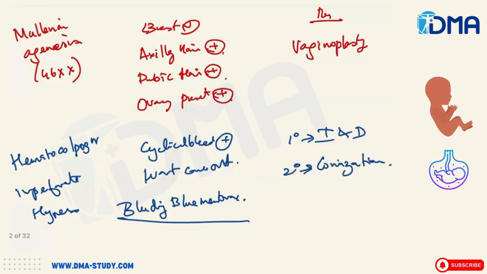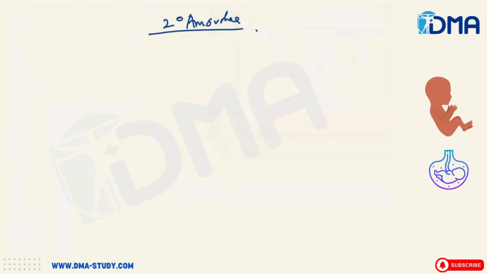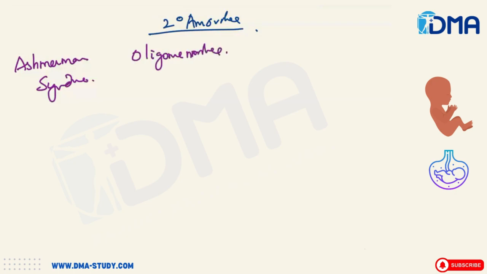Then coming to secondary amenorrhea. Of course, in a normal person, the most common cause of secondary amenorrhea is pregnancy. But it also happens in other syndromes like Asherman syndrome. What is Asherman syndrome? The features are oligomenorrhea, secondary amenorrhea, and infertility.